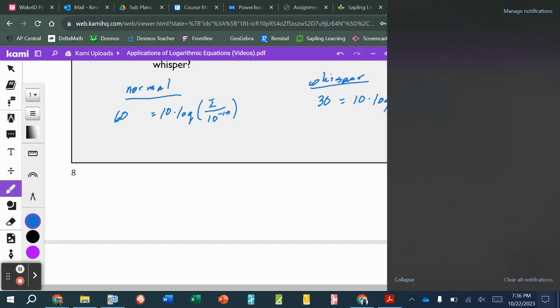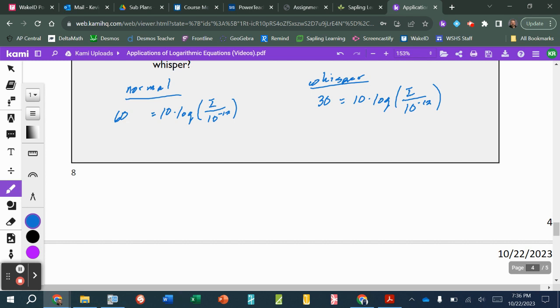So both of them are multiplied by a power of 10. So before I can rewrite them in exponential form, I need to get rid of that. So I'm going to divide both sides of both equations by 10. This is doing nothing to the logarithm. This is just getting rid of the 10 in front of the logarithm, right?